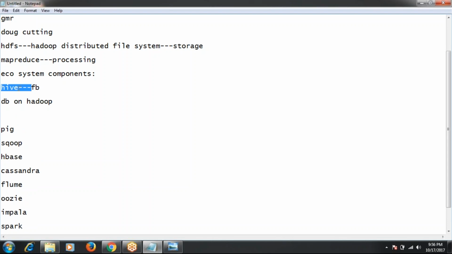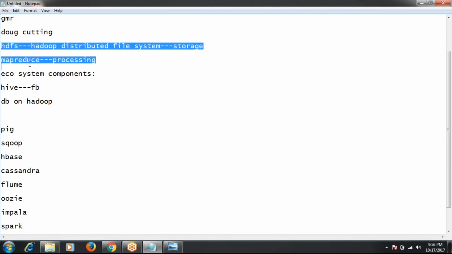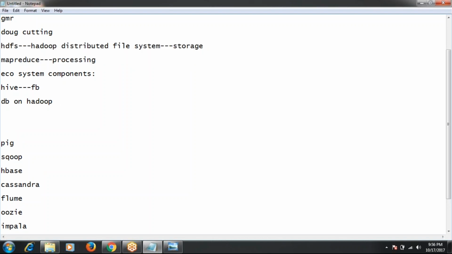But here Hive acts as a database that runs on top of Hadoop, which means on top of core Hadoop, that is HDFS and MapReduce. Basically Hive is used for data storage and processing.